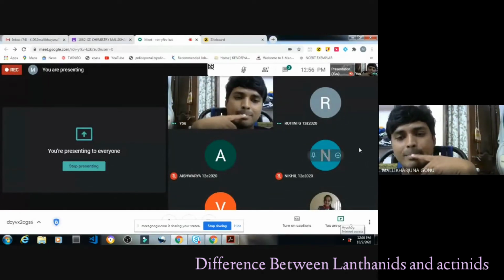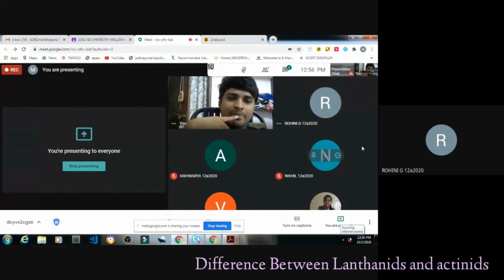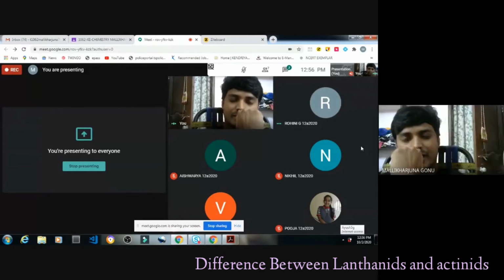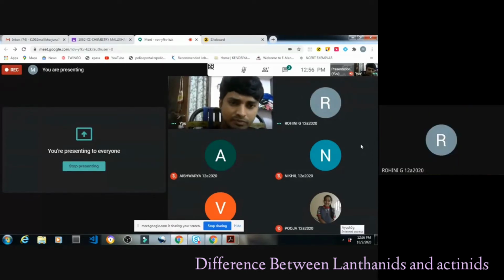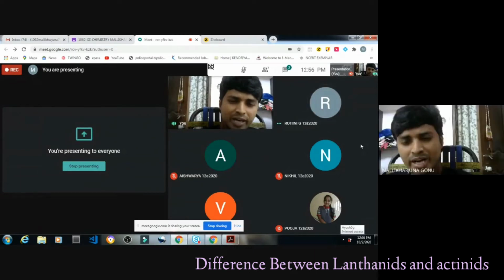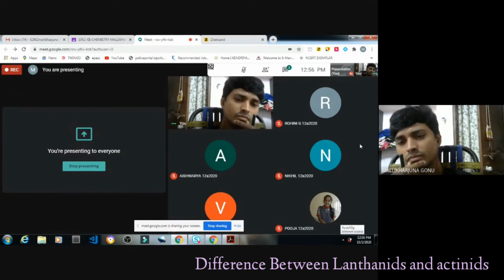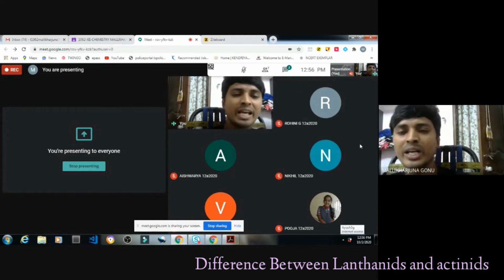Very good. Because of the f orbital, due to the presence of orbitals, the energy will be lower, sir. What happens because of the presence of the f orbital? So 4f also has orbitals, 5f also has orbitals. Then why can 4f electrons easily participate in bonding compared with 5f? We are comparing with the 5f now, the actinides. Yes. Due to shielding, sir, of f. Very good, very good. Due to the shielding effect. So which one is tightly bound?